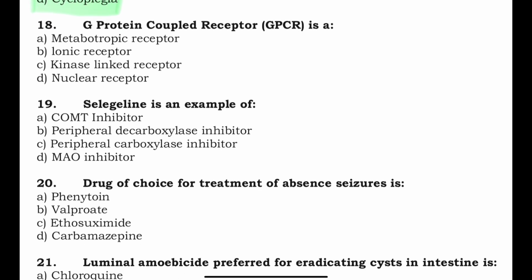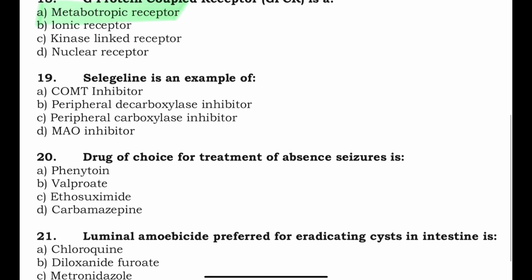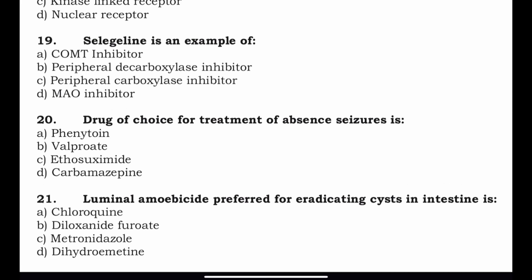G protein coupled receptor is, very simple question, metabotropic, ionic, kinase linked. So G protein coupled receptors are metabotropic receptors. Selegiline is an example of COMT inhibitor, peripheral decarboxylase, or MAO. Selegiline is a MAO inhibitor. It is a specific MAO B inhibitor.